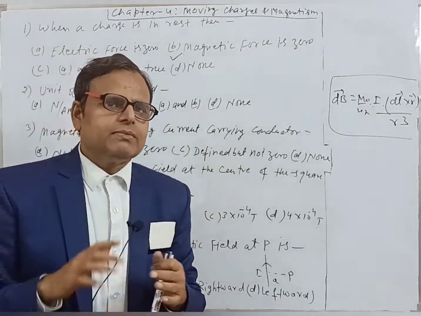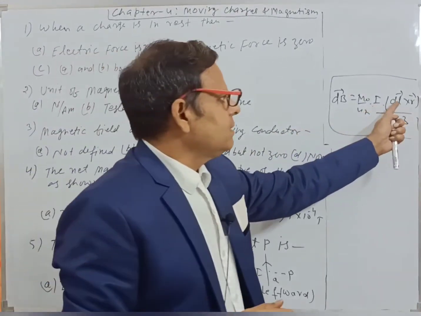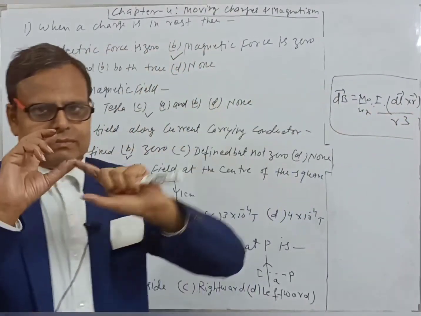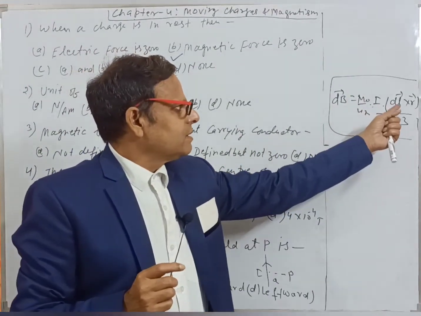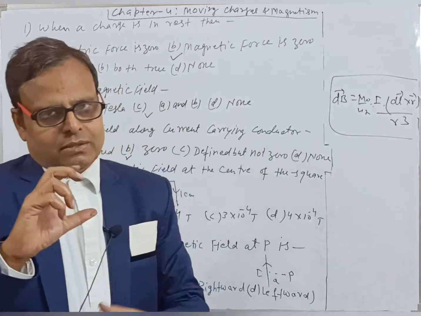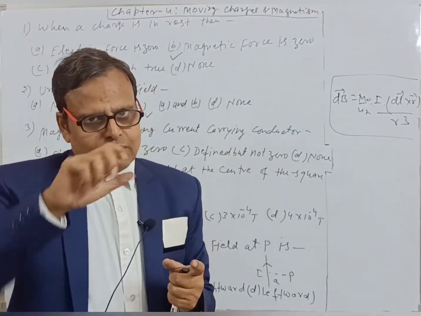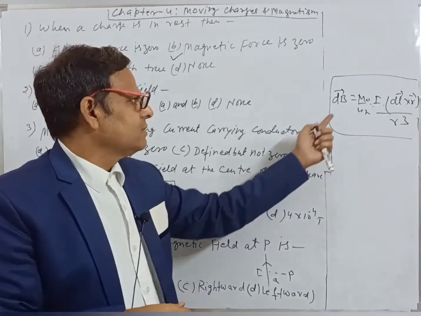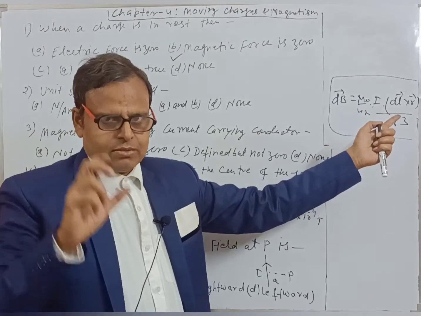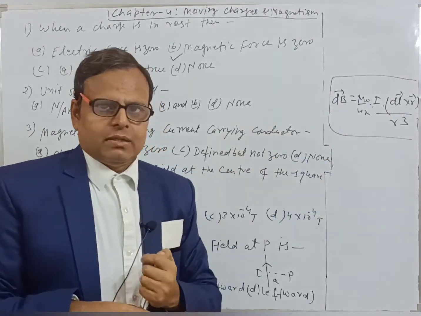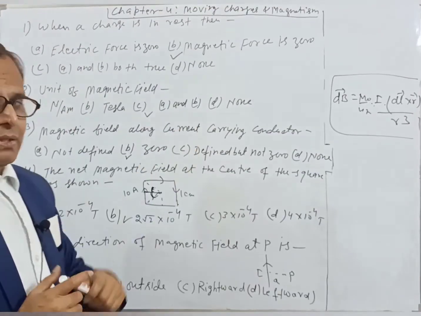Actually in vector form it is easier to get the direction of magnetic field because dl means the current element that makes an angle with position vector r. So if we rotate from dl to r, then on the basis of the cross product the direction of dB can be found. So it is one way.